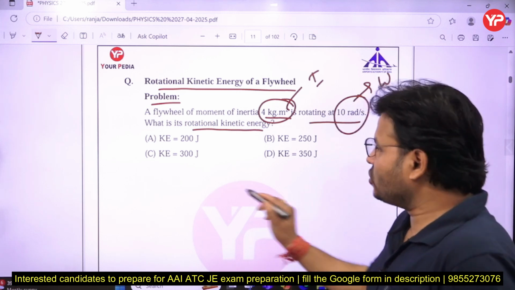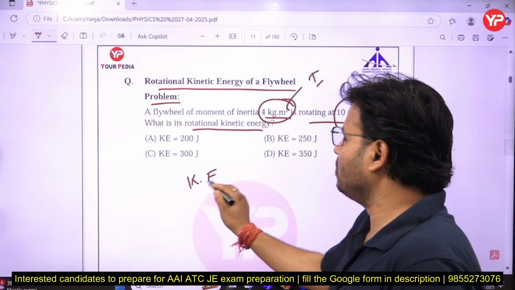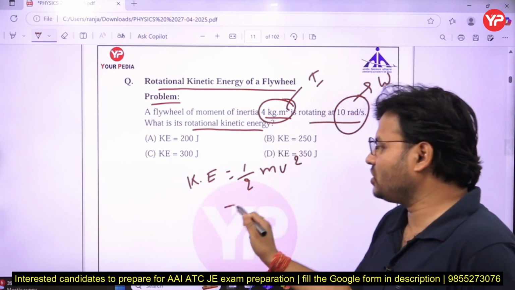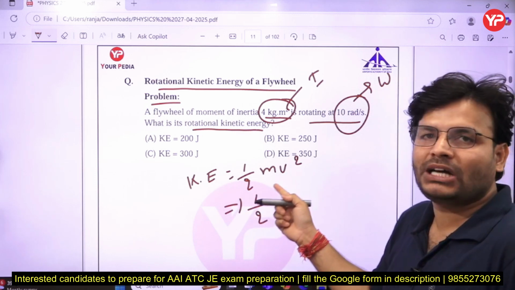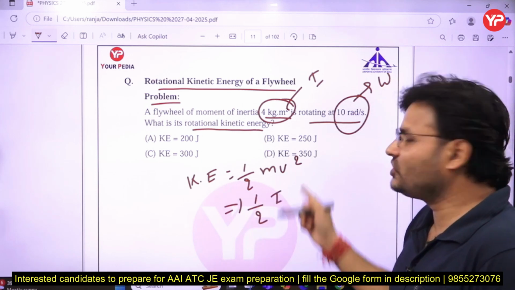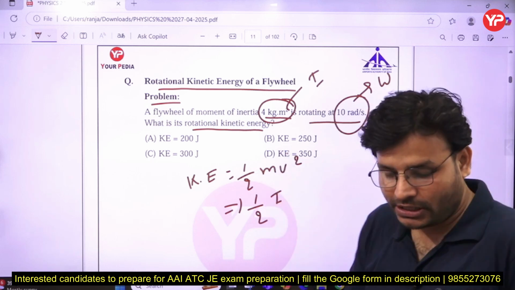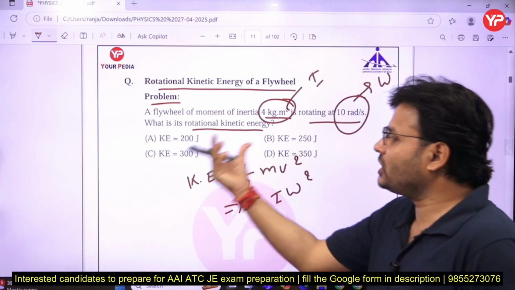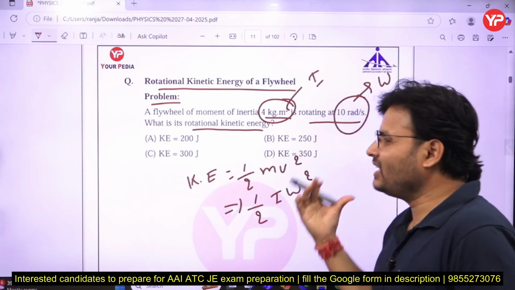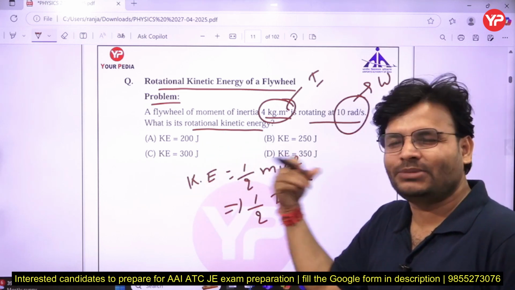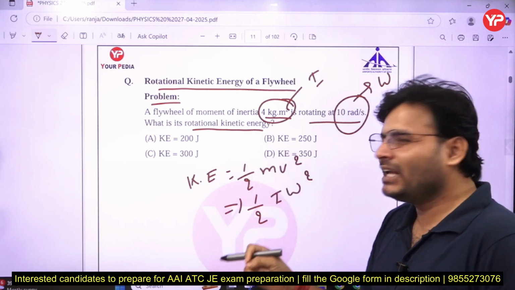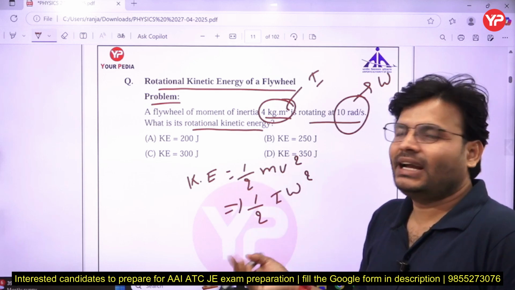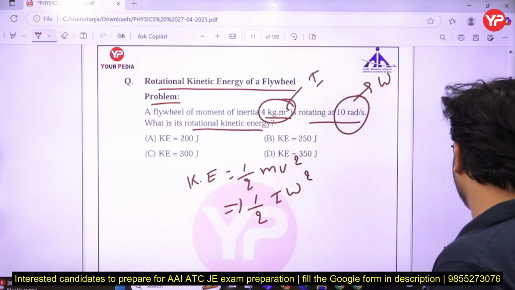If I ask what is linear kinetic energy, you can say half mv square. But in this case it is rotation, so just convert. Instead of mass you use I, and instead of velocity you use angular velocity, so this will be omega square. So the rotational kinetic energy is half I omega square. It is just an analogy of linear motion: mass is replaced by I, velocity is replaced by omega, acceleration is replaced by alpha, angular acceleration. Then we'll get the answer.